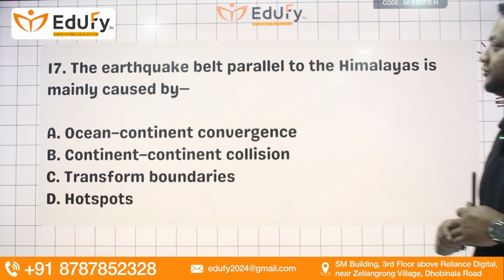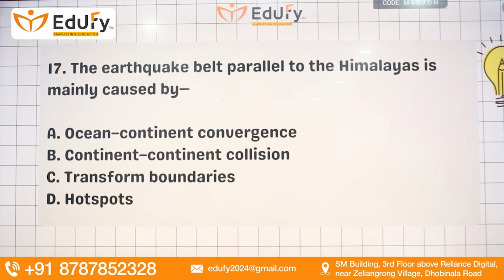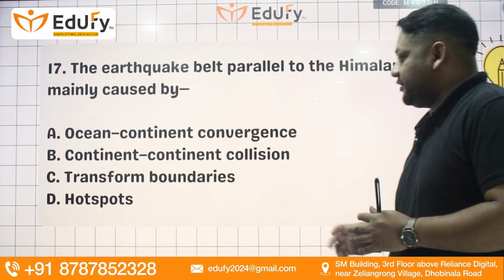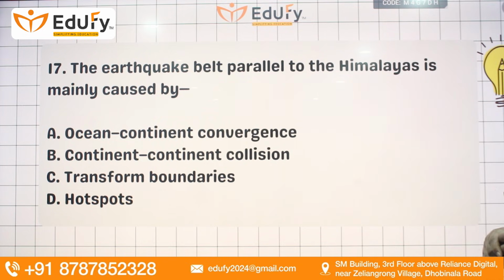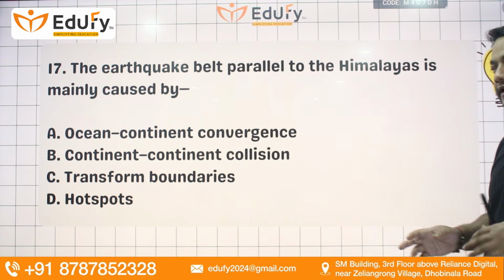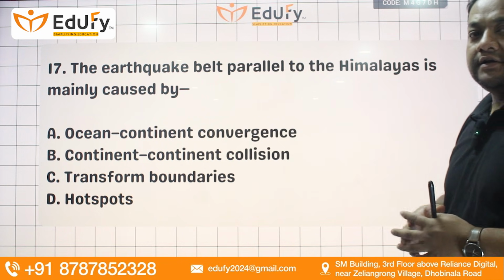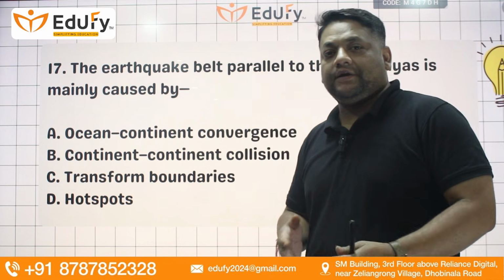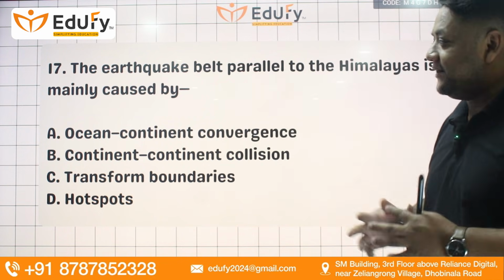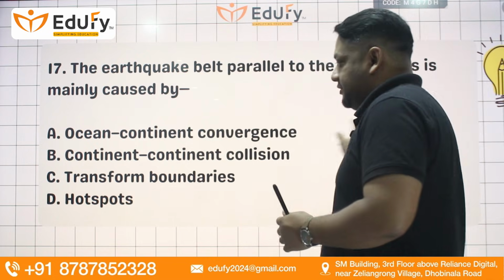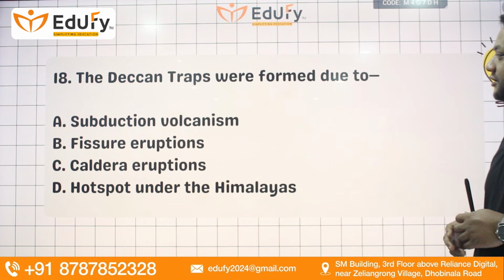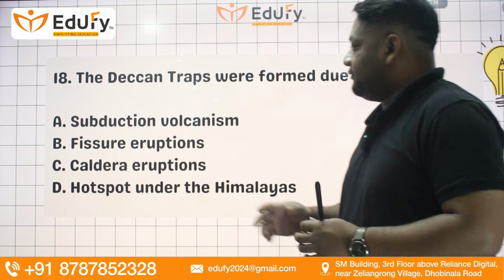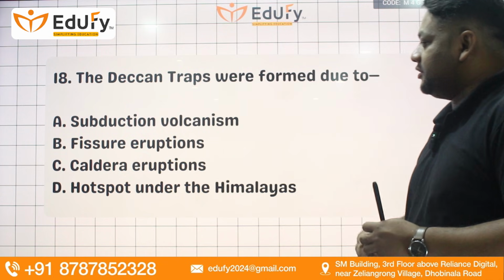Next, the earthquake belt parallel to the Himalayas is mainly caused by ocean-continent convergence, continent-continent collision, transform boundaries, or hotspot. So B shall be the right answer. We already discussed that when the Himalayas were formed, two continental plates collided, that is the Indian plate and the Eurasian plate. Okay, so B.